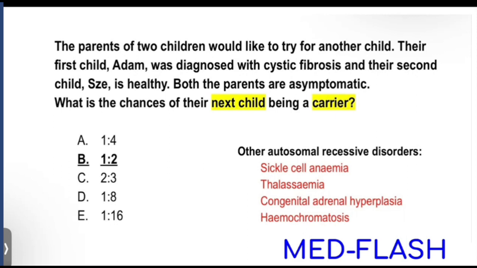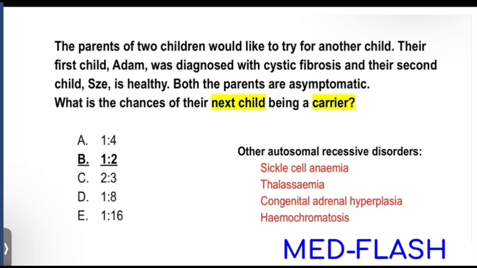So this is one of the questions that Dr. Z had created. So I took it from him. So this is showing a situation regarding cystic fibrosis. All right. So the first child was diagnosed with cystic fibrosis and the second child is healthy. Now both the parents being asymptomatic, what is the chance of the next child being a carrier?